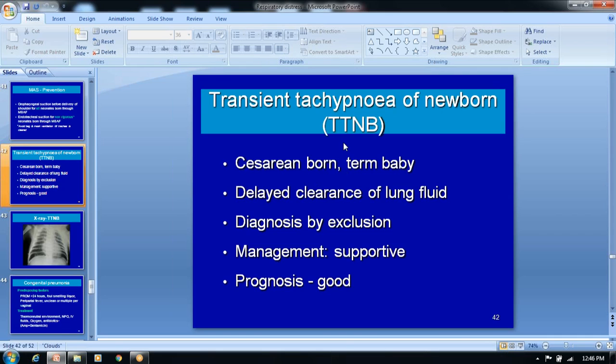So it is very commonly seen in cesarean babies, and the main cause is delayed clearance of the lung fluid. This is only for exclusion of the diagnosis, and management is supportive only.